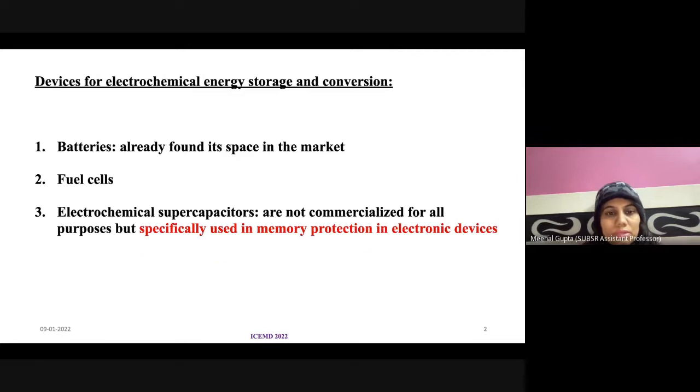So this is a basic introduction about the topic. There are three types of electrochemical devices: batteries, fuel cells, and electrochemical supercapacitors. Batteries are fully occupied in the market. Fuel cells are also in the market, but this area is still under development. And electrochemical supercapacitors have not been fully commercialized yet, but they are used in memory protection in electronic devices.